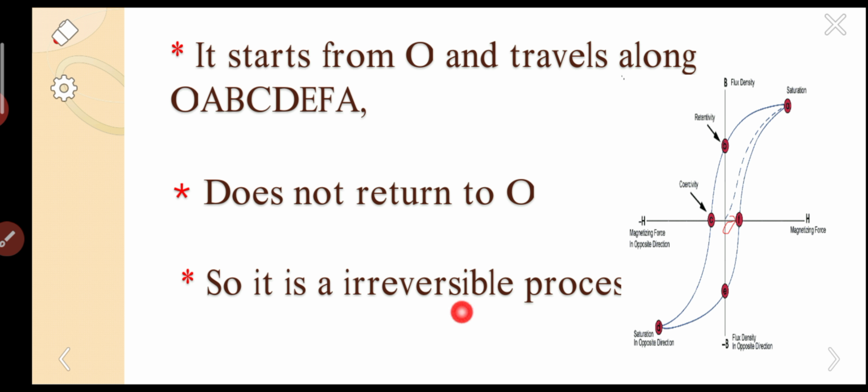Reversible means it has to come back to the same point where it started, but it does not happen like that. It has started from O and finally reaches A after following O, A, B, C, D, E, F, A. So it is an irreversible process. These points you have to remember carefully.